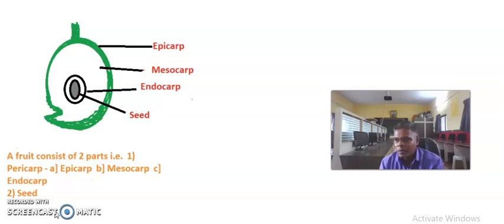Number one is the sorosis, where the fruit develops from a spike, that is the pineapple fruit. The second one is the syconus, where the fruit develops from a hollow, pear-shaped and fleshy receptacle. For example, fig and banyan fruits are known as syconus type fruits.